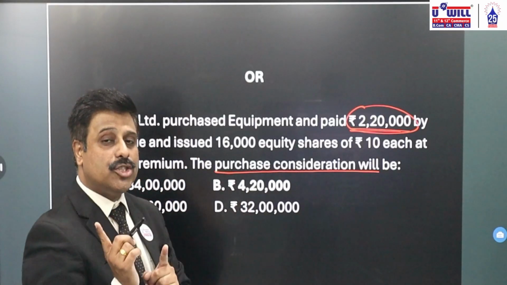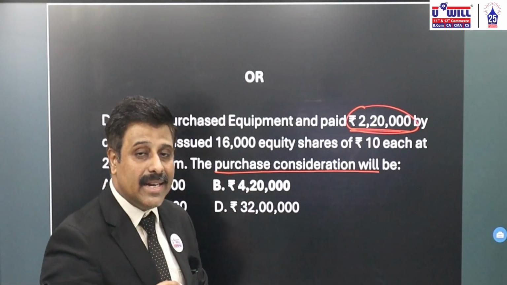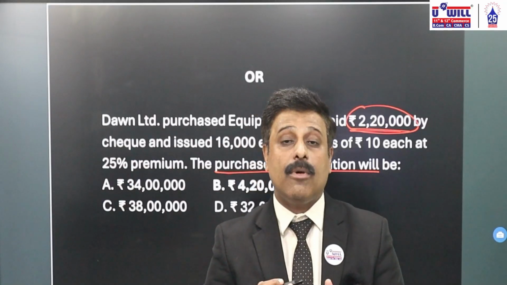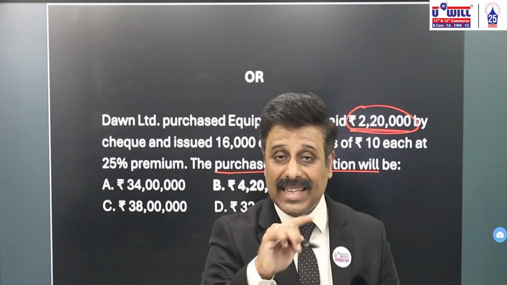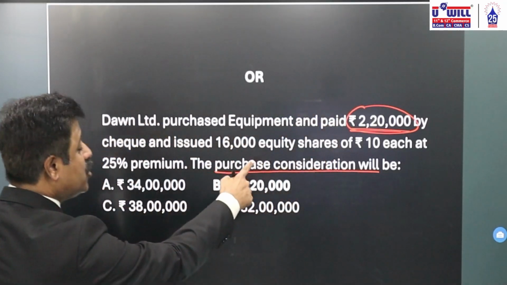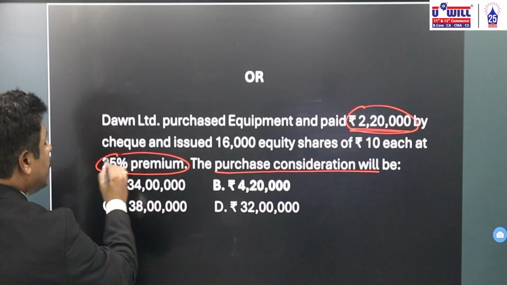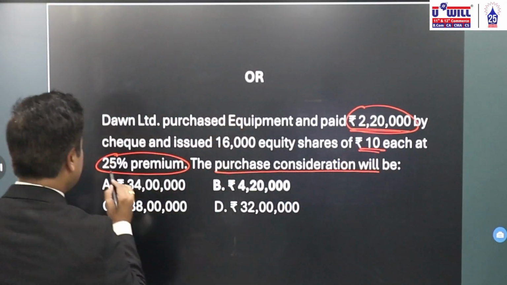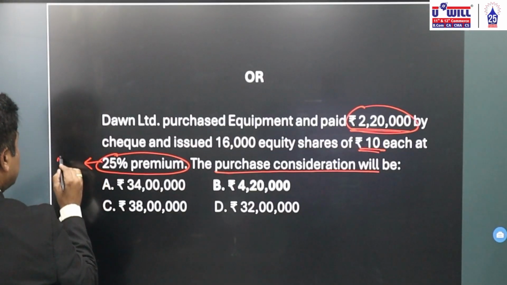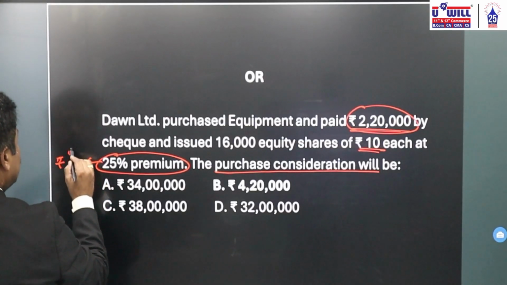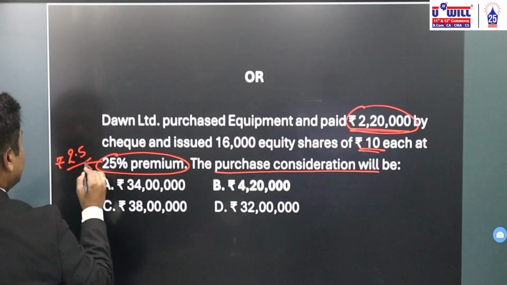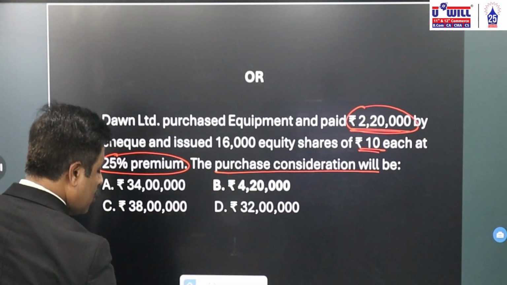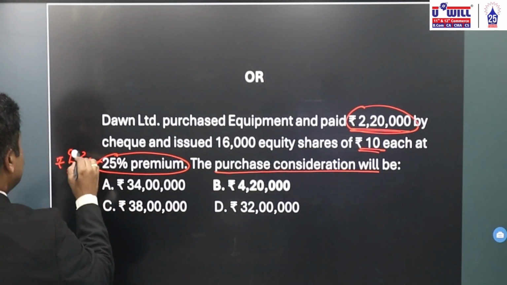Now in the previous question, when debentures were issued at discount, we found the amount paid in the form of debentures by multiplying with 95. Here equity shares are issued at premium. What will be 25% premium of 10 rupees face value? 10 into 25% will be equal to rupees 2.5.